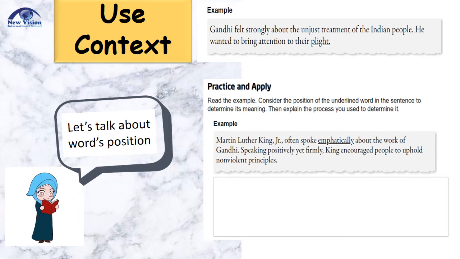If you do know the meaning of empathically, or even empathic, then I don't think you would have difficulty defining the word. But if you are quite unfamiliar with the word empathically, probably you should use the word's position. Don't forget to explain your answer.